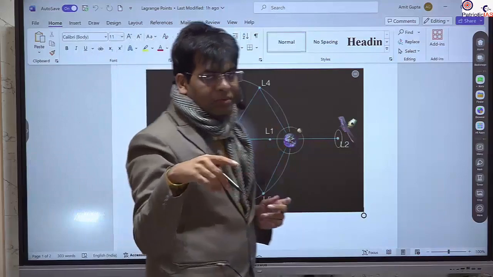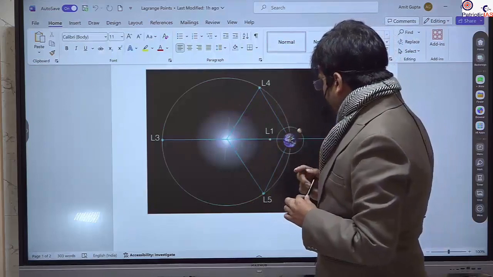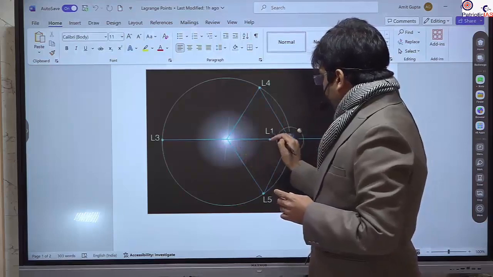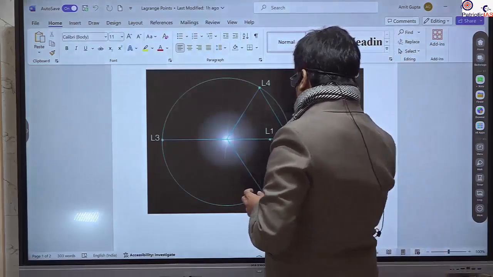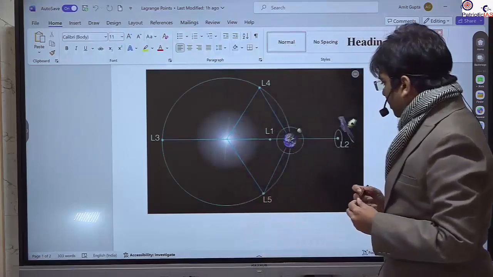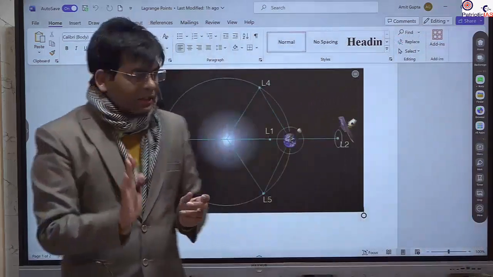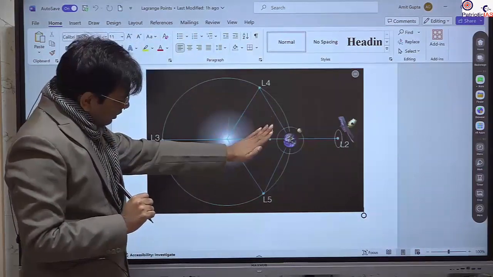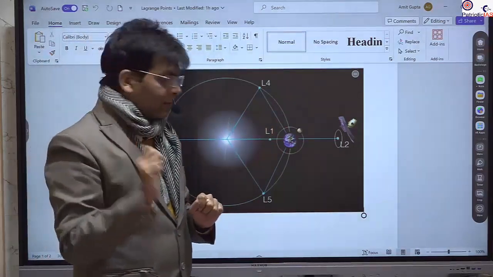You know eclipses, solar eclipse and lunar eclipse. You will read in geography that when the moon comes between the sun and earth, there is a solar eclipse, and when the earth comes between the moon and sun, it is known as a lunar eclipse. We will read all this in a very detailed manner in geography, but here you should just know that the L1 point is there.